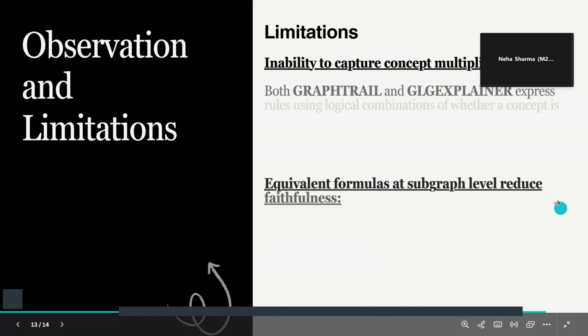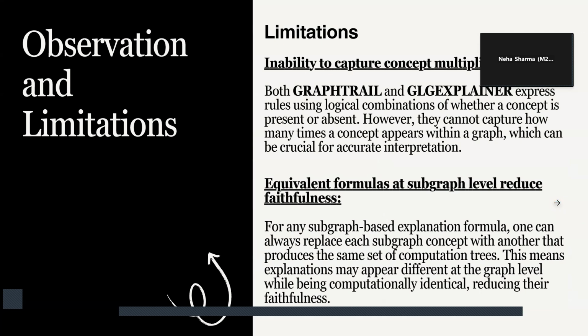So this is what it is, but there are many limitations involved here. Both GraphTrail and its competitor GLGExplainer express rules using logical formulas. However, they cannot capture how many times a concept appears in a graph. In our novelty, we are trying to explain this multiplicity, that is, how many unique C-trees come within the same graph, in terms of frequency within graphs, basically. And we are able to get a slightly improved result for that.